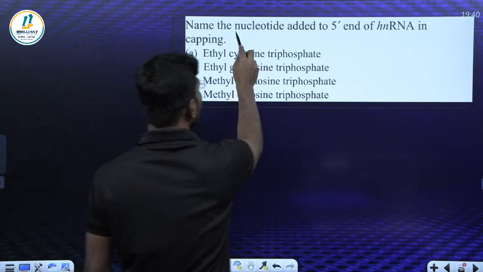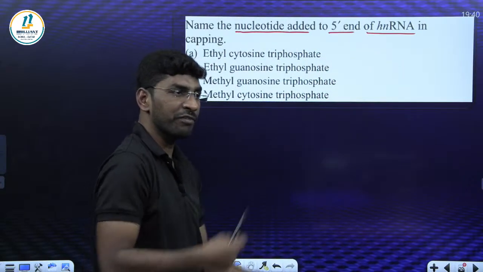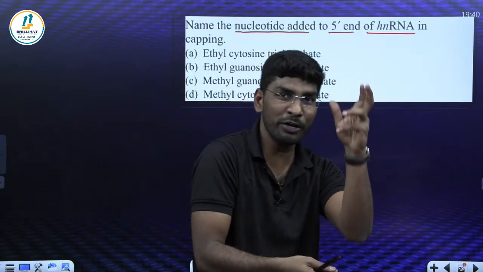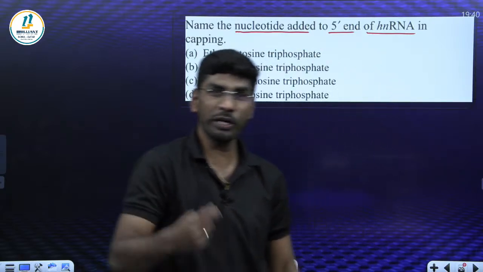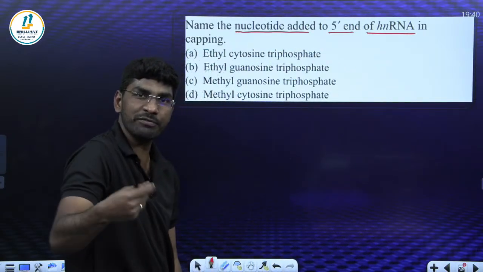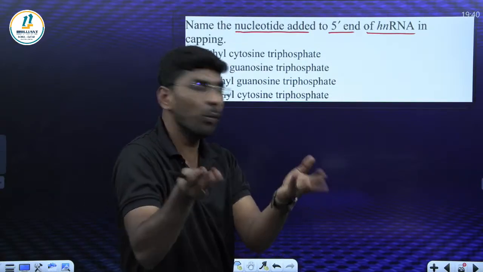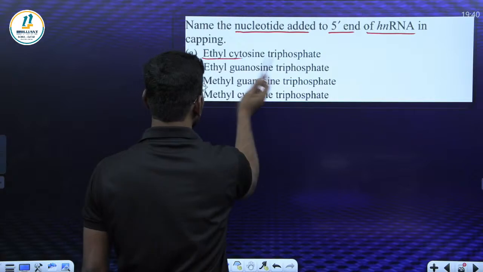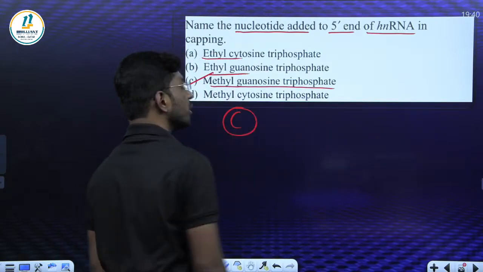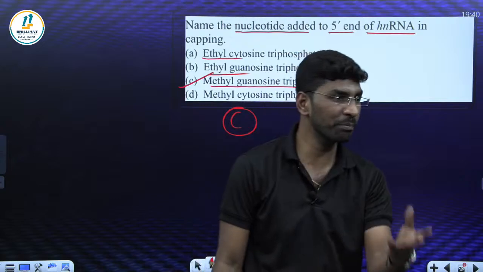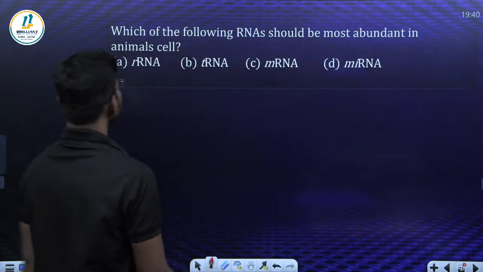What about this? Name the nucleotide added at the 5' end of hnRNA. Some unusual nucleotide is added at the 5' end of hnRNA. What is this unusual nucleotide? First word, it is what? Methylated guanosine triphosphate. Yes or no? What is this methylated? Methyl guanosine triphosphate, MGTP. How simple. It's a cap. Good, very good.